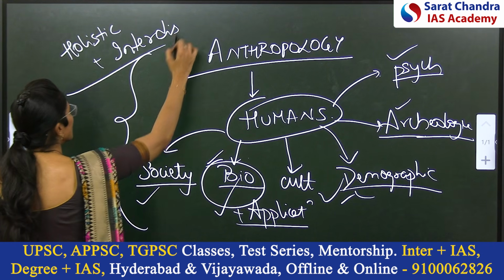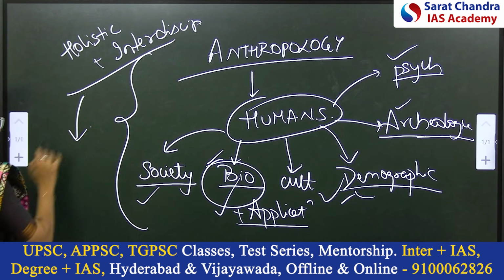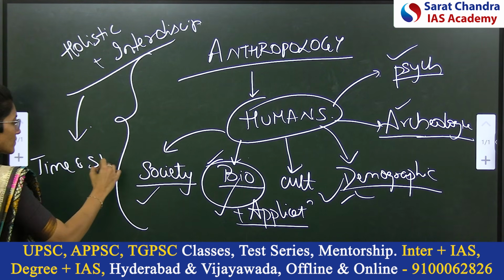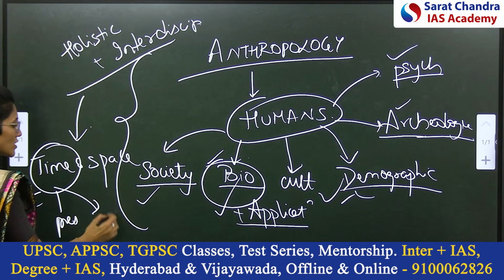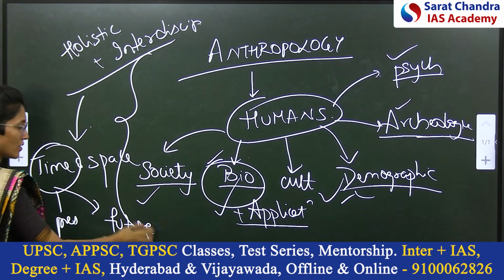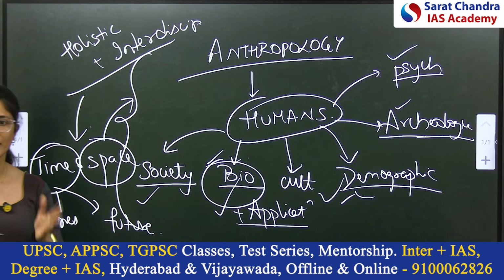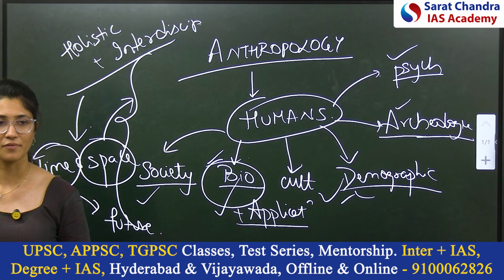It's a holistic and interdisciplinary study that studies humans across time and space: in the past, present, and what is the future scope. Space means different places: India, Africa, Europe, Australia, wherever the culture and humans are spread.